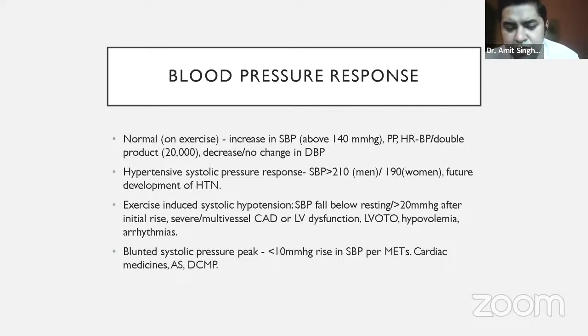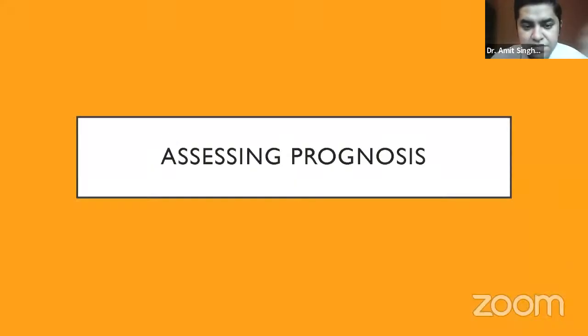The fourth response we look for in blood pressure is whether the patient is having any blunted systolic response. As I said, when we start exercising, the BP keeps increasing. However, if the BP increase is less than 10 millimeters of mercury, suppose in the first stage the patient had a BP of 140, and in the second stage rather than 150, the patient still has a BP of 140 only or 146. That means there is a blunted systolic pressure peak. This can be because the patient is already on a cardiac medication like an antihypertensive, or it can be seen in patients who have dilated cardiomyopathy or again left ventricular systolic dysfunction.